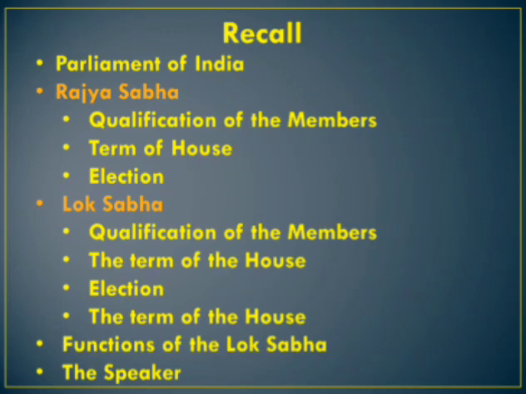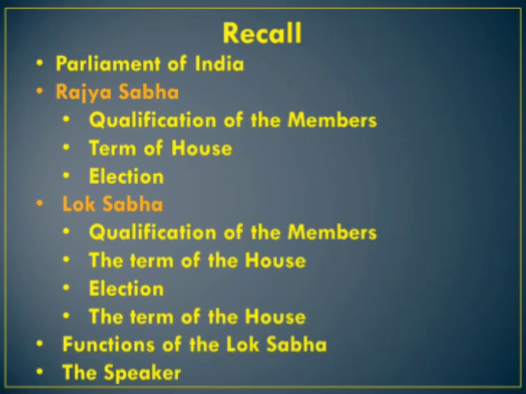Then we discussed election. The members of the Lok Sabha are directly elected by the people. Example, MLA, member of state legislative assembly; we are electing the member of the state legislative assembly. Then on the basis of universal adult franchise.